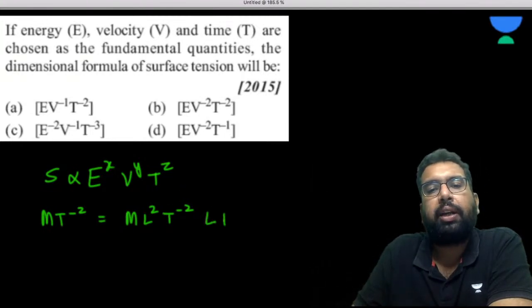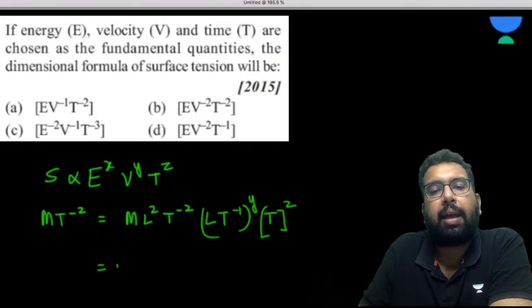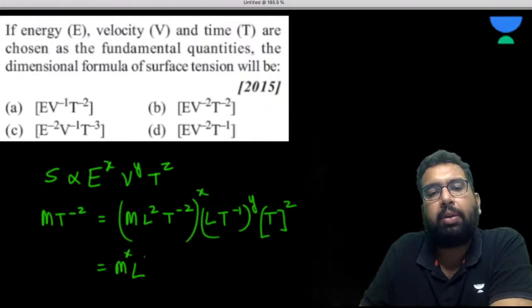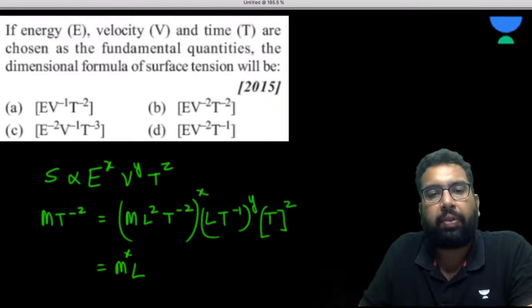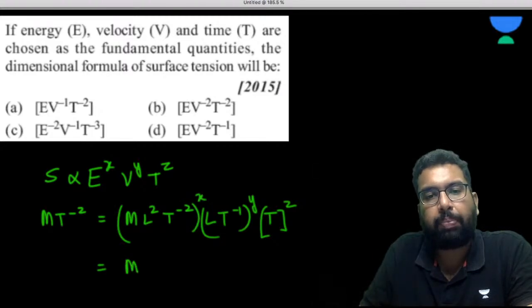Then this V is LT minus 1 to the power y. Then T has dimension to the power z. So we can write M to the power x.